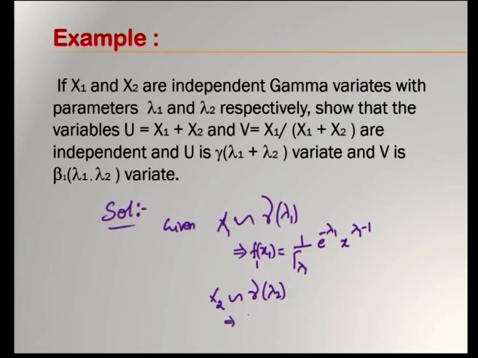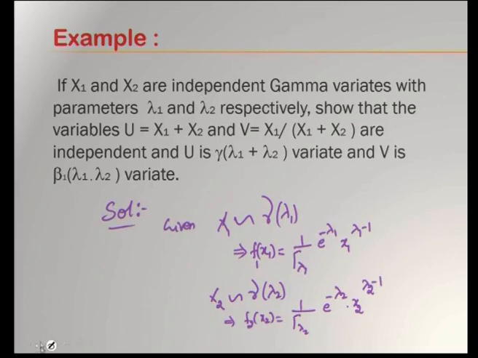So, what is its PDF? f2 of x2 is equal to 1 by gamma lambda 2 e power minus x2 into x2 power lambda 2 minus 1.